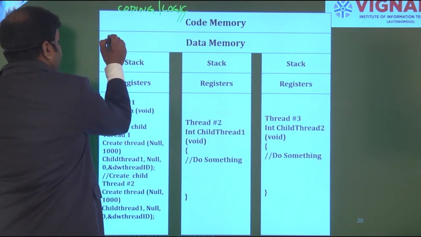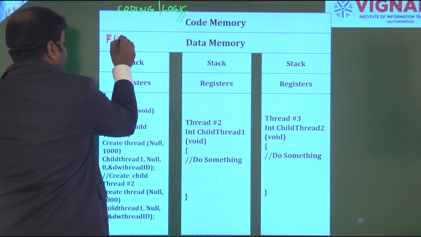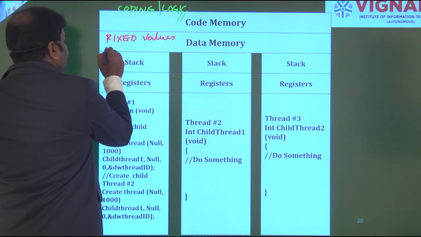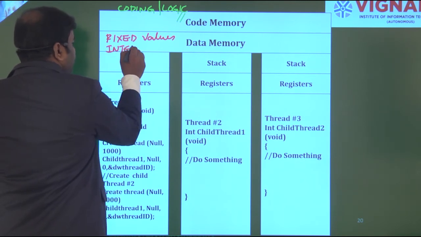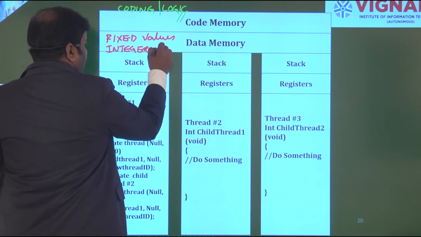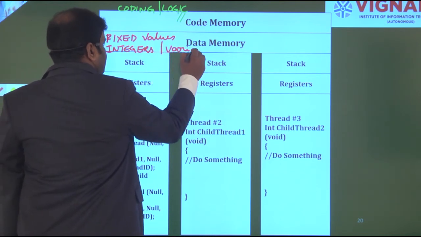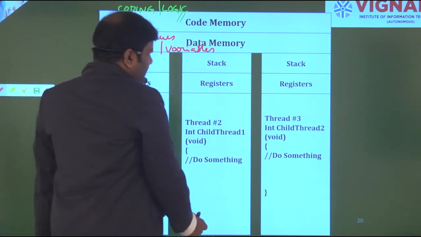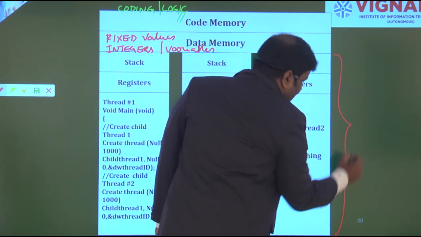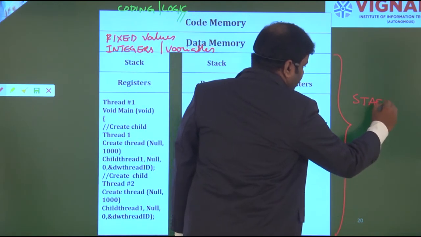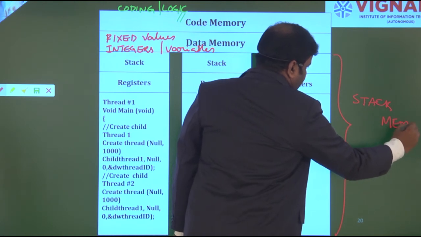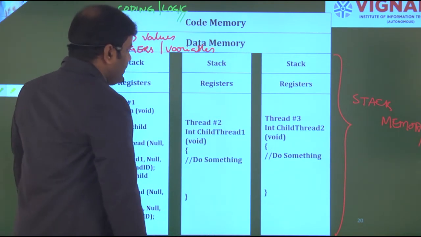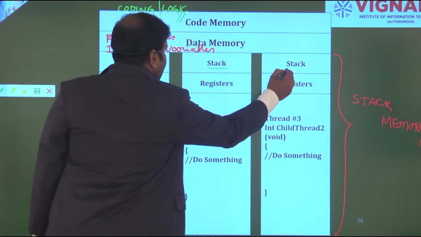Next is the data part, meaning fixed values, like integers and variables, that could vary from A to Z. So this entire memory is my stack memory. This is what stack, stack and stack is.